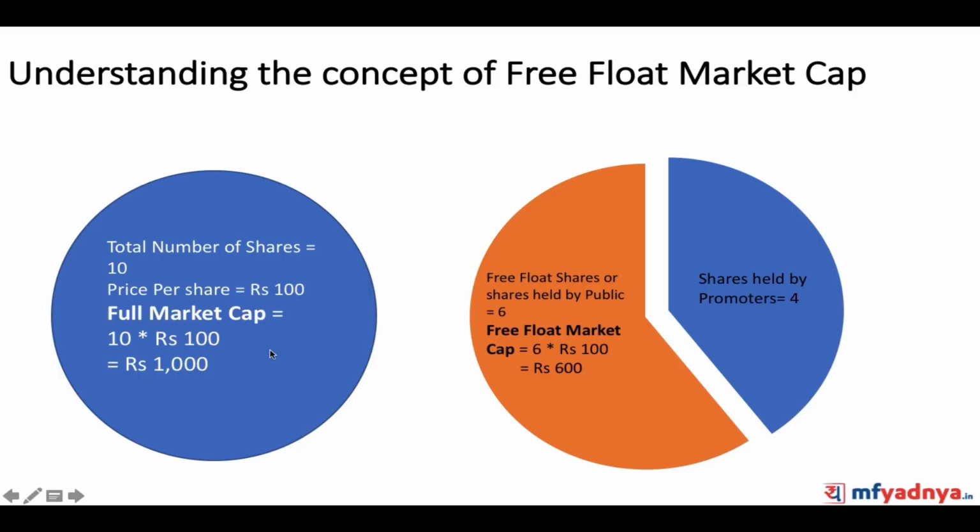This tells you the full market capitalization. Suppose a company has 10 shares and the price per share is, suppose, 100. So the full market capitalization will be rupees 1000, 10 into 100. But suppose out of these 10 shares, 6 are held by the public and 4 are held by promoters. So free float will be 6 into 100, which is the current market price, so 600. So the free float market cap will be lesser than the overall market cap of the company.